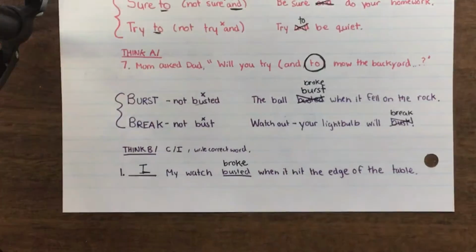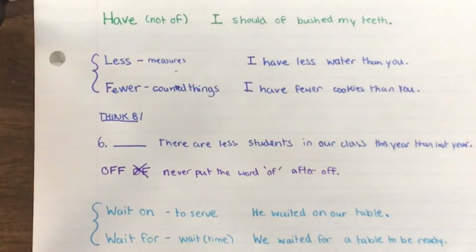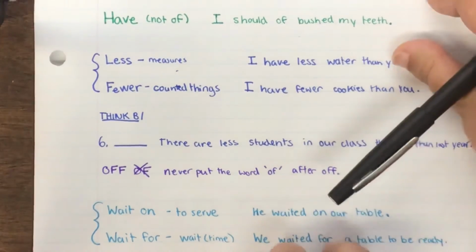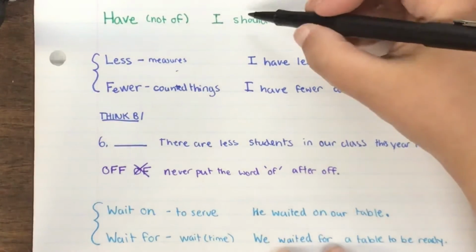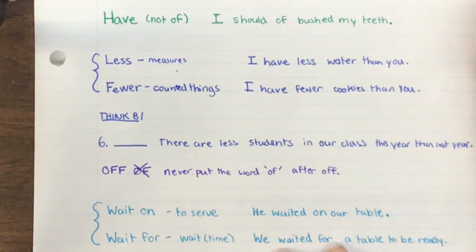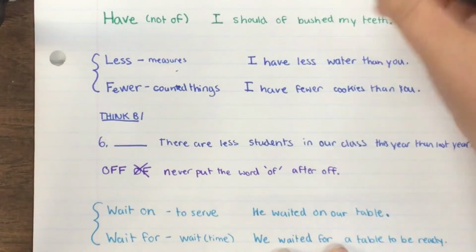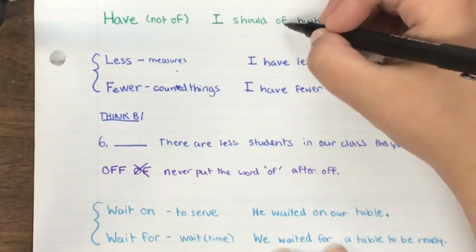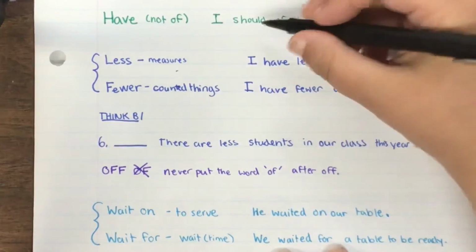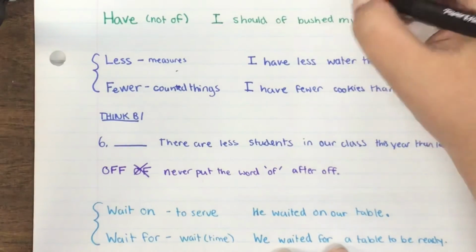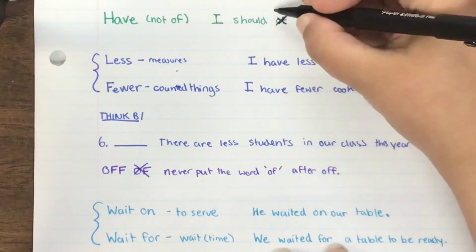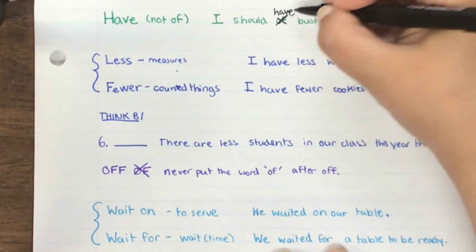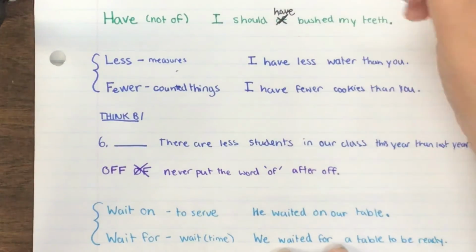Keep those in mind. Here are just a few more words that can be confused, grade 4s. First of all, the word have after should. Oftentimes people will say, I should of done this. But what they're really saying is I should have done this. It's never correct to write of after the word should. So whenever I see something like this, I should of brushed my teeth, they should actually write I should have brushed my teeth. Have is correct.